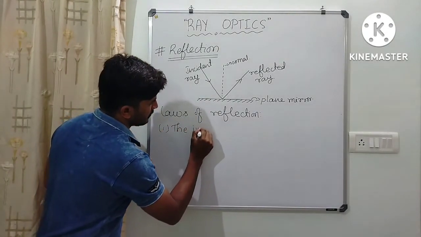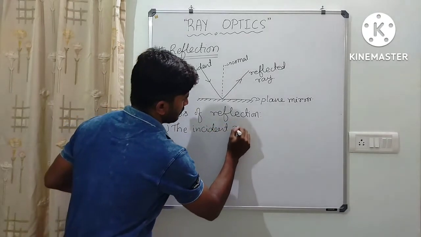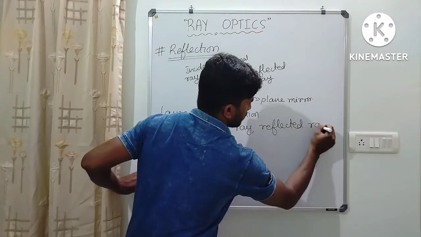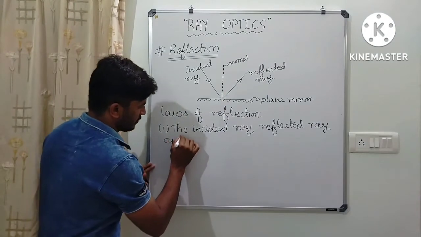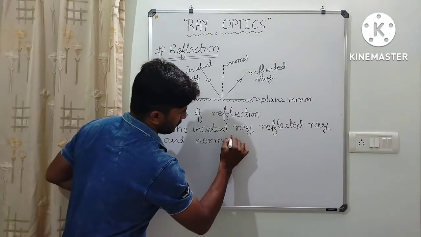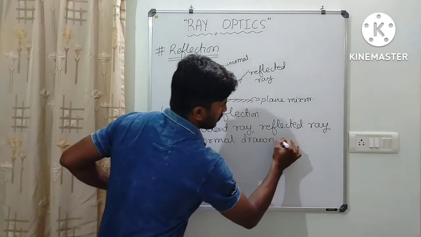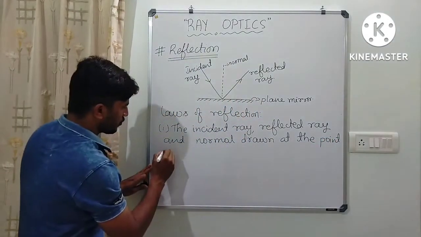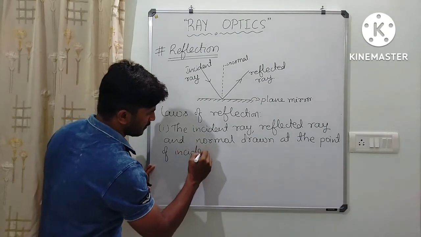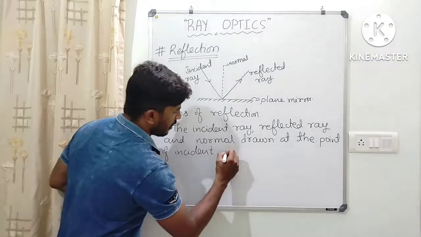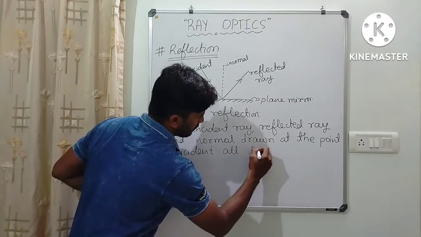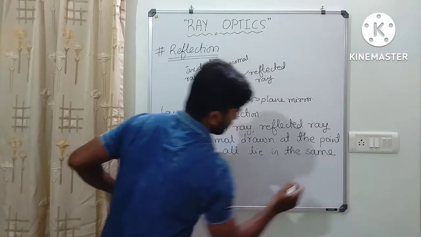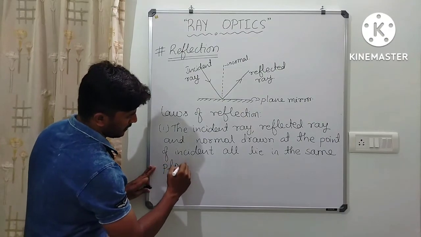The incident ray, reflected ray, and normal drawn at the point of incidence all lie in the same plane.